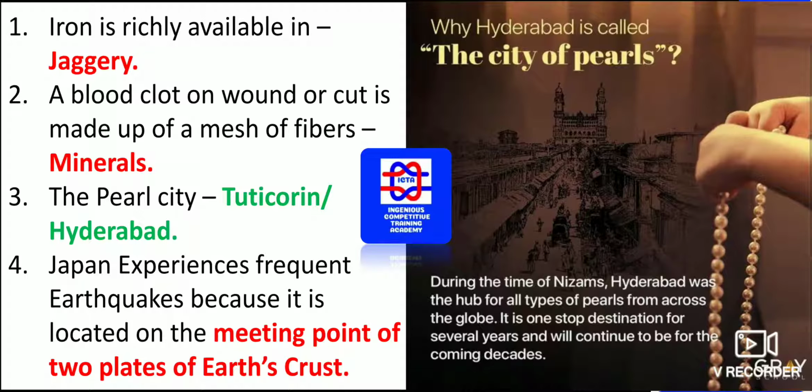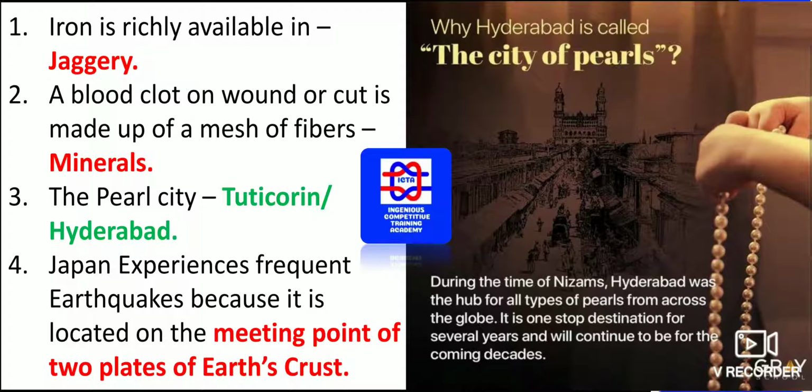We should remember that Hyderabad is called the city of pearls. That is one thing you have to remember. If it is given as Tuticorin, the city of pearls is Hyderabad, and the Pearl City is Tuticorin. So you will find the difference in what the question has given. If they have given the city of pearls, that is Hyderabad. If they have given the Pearl City, that is Tuticorin. Depends on the options, whatever you have, you put as per the options.